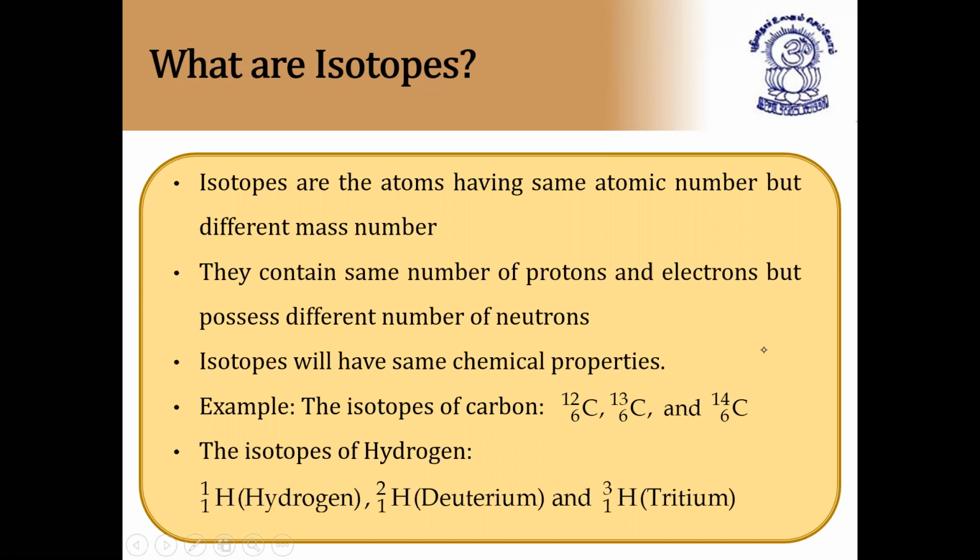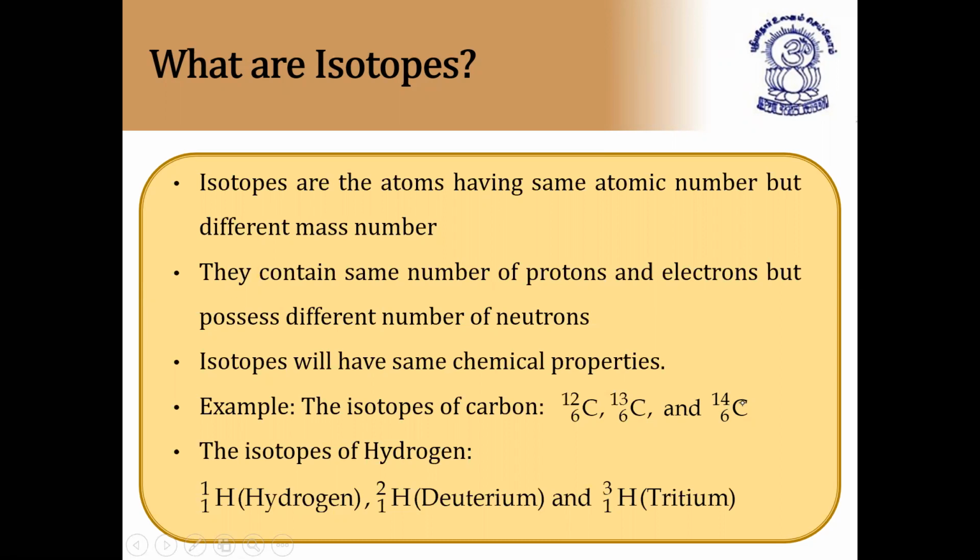We have a total of 3 types of isotopes of carbon. Carbon 12 is used for atomic mass. All the atomic masses of elements are compared with respect to the mass of the carbon atom, that is carbon 12. And this is another isotope of carbon, carbon 13. And carbon 14 isotope is used for radioactive dating, which we'll discuss in nuclear chemistry.